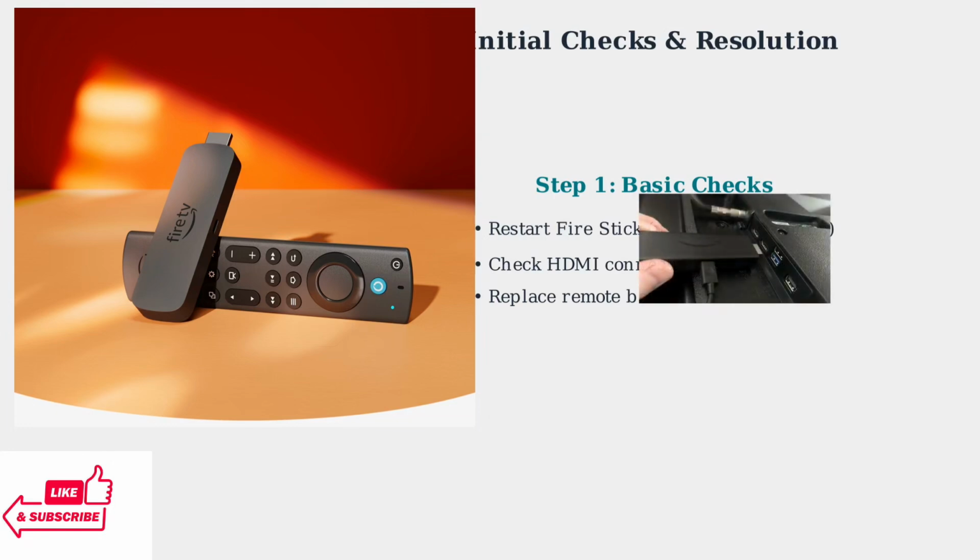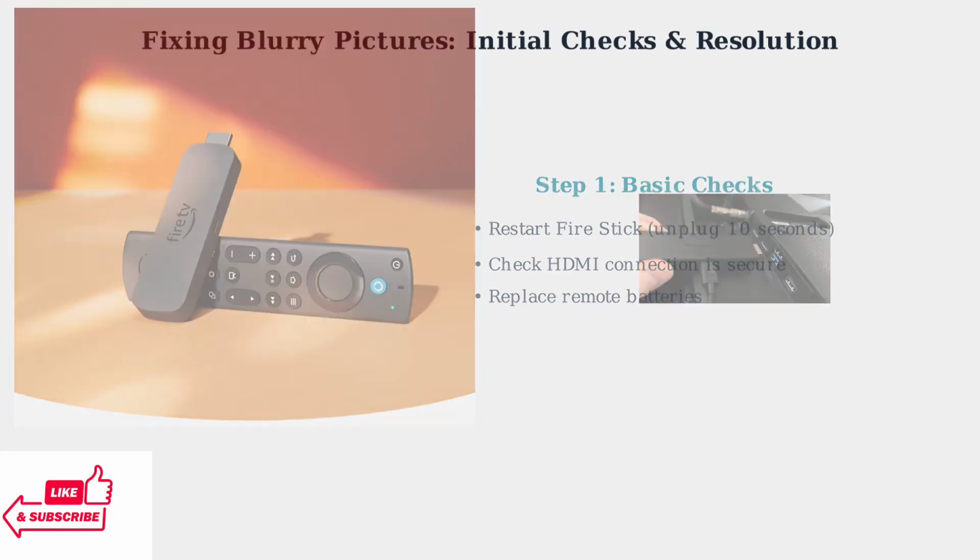Here's how to properly connect your Fire Stick to the HDMI port. Make sure it's firmly inserted and try different ports if the first one doesn't work. Now let's address resolution settings, which are the most common cause of blurry pictures.